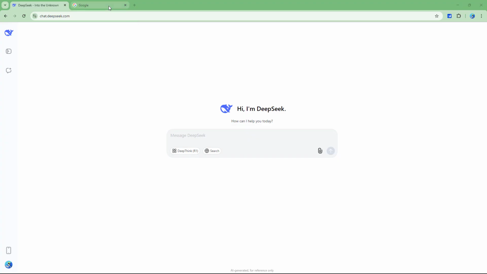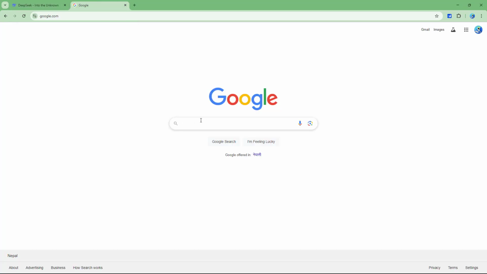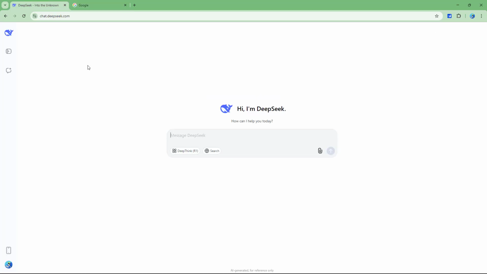In search engines like Google, for example, you can utilize a certain method to search for specific content. So you might not know what you want or how to be specific. DeepSeek can help you with that. That is, it can help you create search prompts.